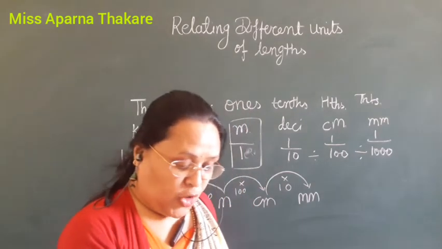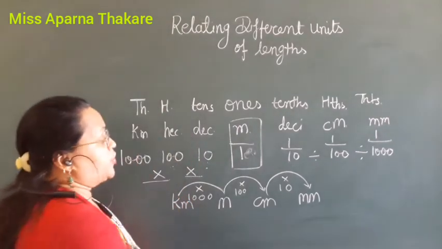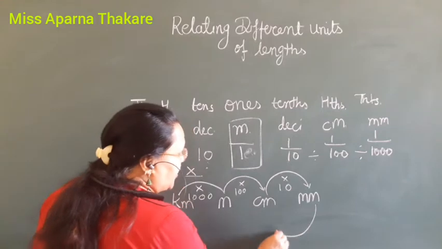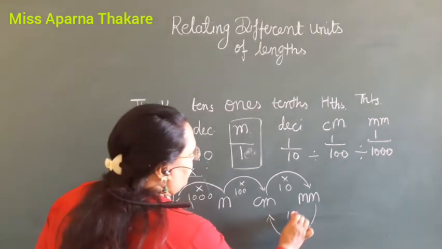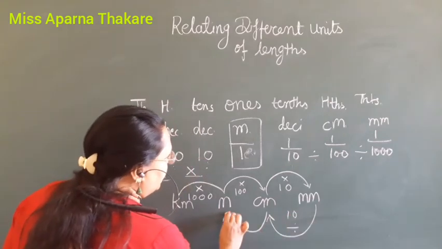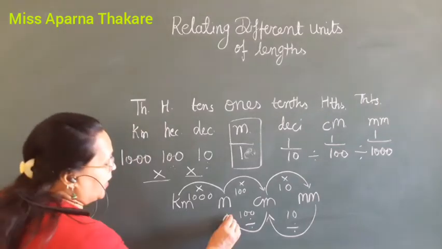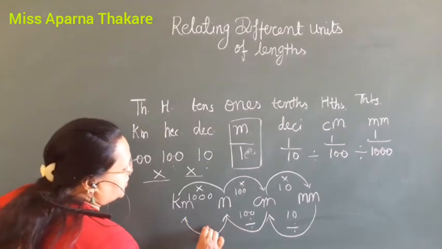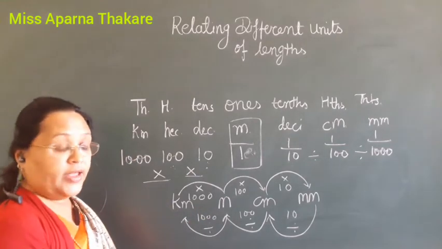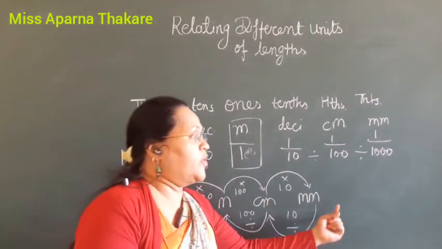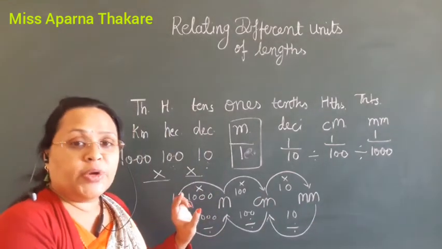Divide to change from smaller unit to bigger unit. Meter to decimeter, divide by 10. Centimeter to meter, divide by 100. Okay. And meter to kilometer, divide by 1000. It means when we have to convert smaller unit to bigger unit, that time we have to divide.